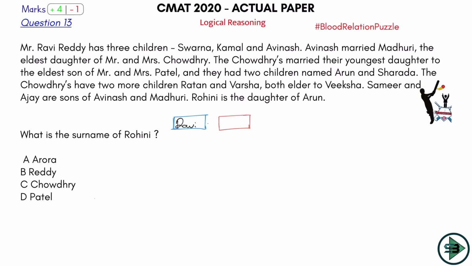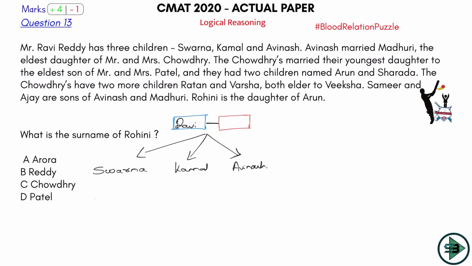And he has 3 children. So this is a couple, who is the wife of Ravi. You don't know, but he has 3 children here. So let's draw these 3 children: 1, 2 and then 3. First is Swarna, so let's make it here. Now in the exam you can just write S, K, A. I'm writing it in full because I have time here. So Swarna, Kamal and Avinash. These are 3 children of Ravi Reddy. You don't know their gender, so let's keep them like that. Once we confirm their gender, we'll put a blue or a red square around them.